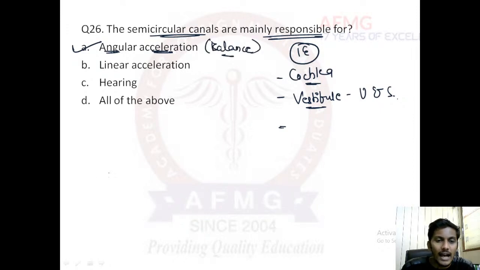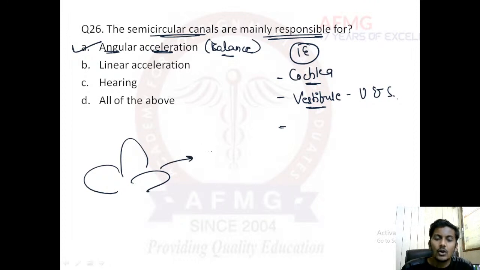Important. Okay, how are semicircular canals placed? This is the lateral, this is the superior, this is the posterior. So they are placed at angles to each other, so it can be easily remembered. Therefore, they are responsible for angular acceleration or angular balance.